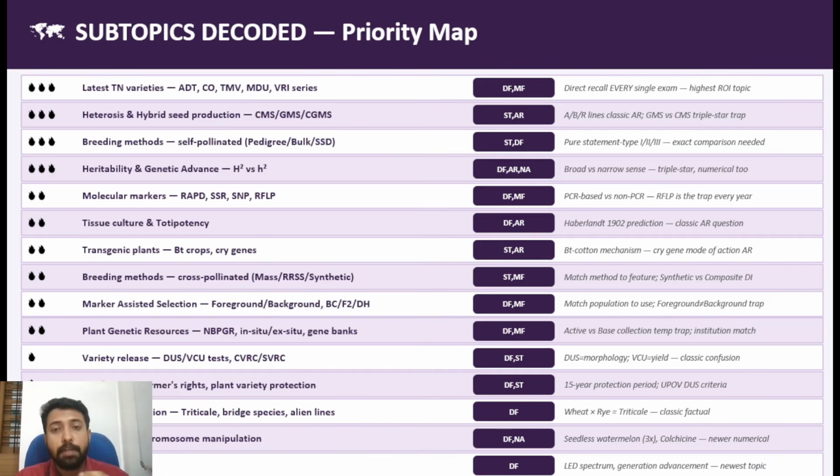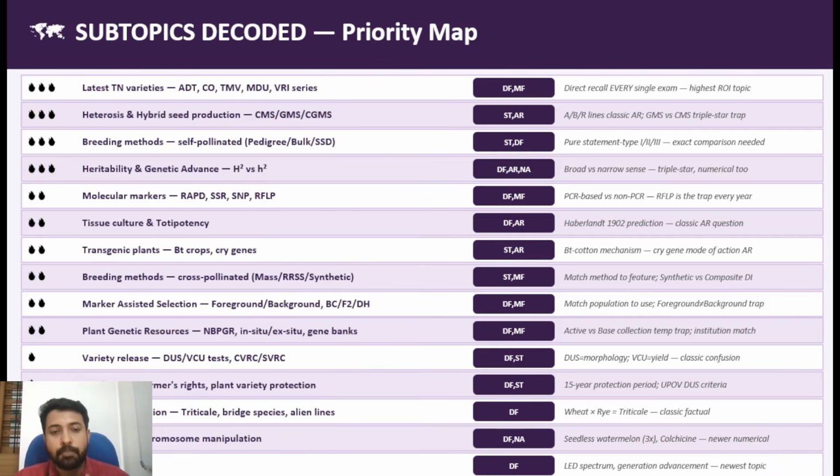The different molecular markers are used in these methods, and you should be able to differentiate between different molecular markers. Which are the dominant markers, which are the codominant markers, what are the strategy differences between each and every mechanism of these markers. You should have a very clear demarcation.